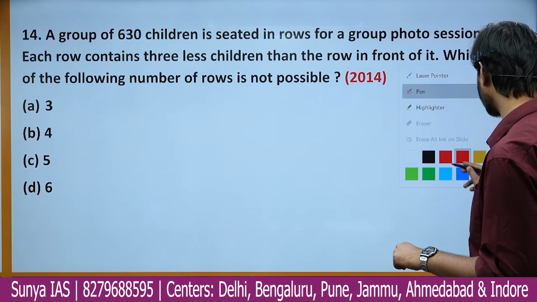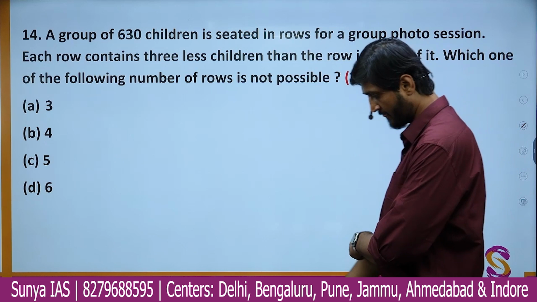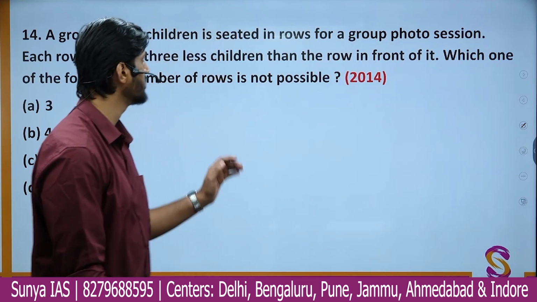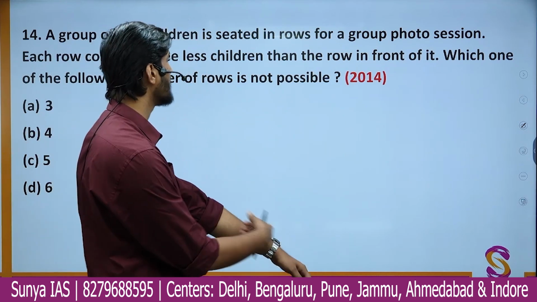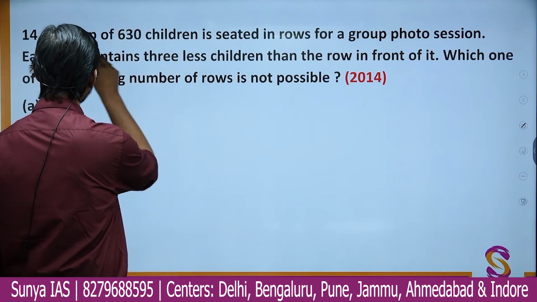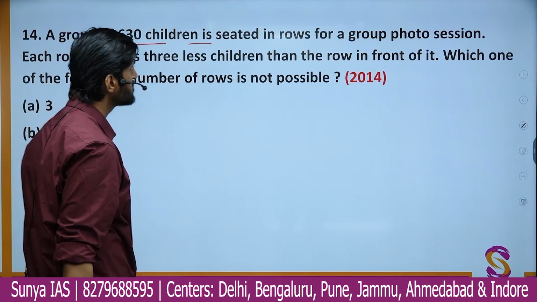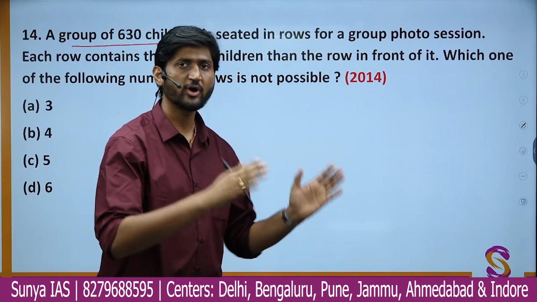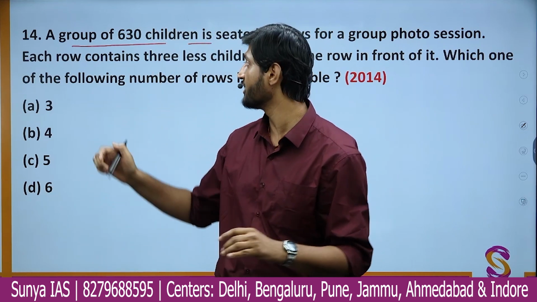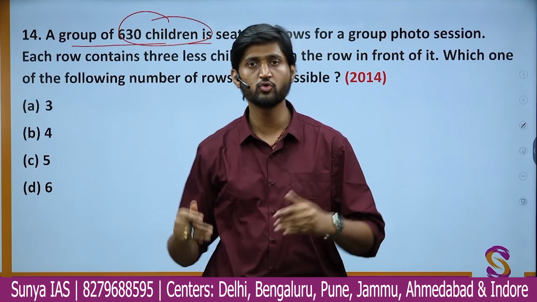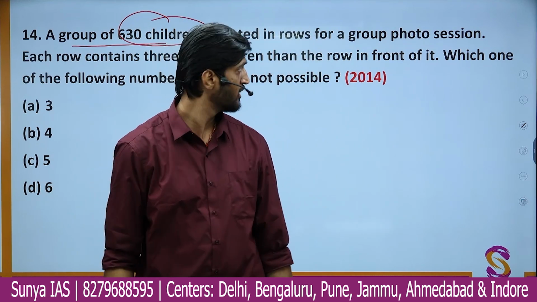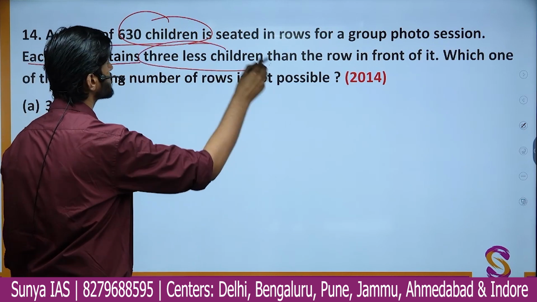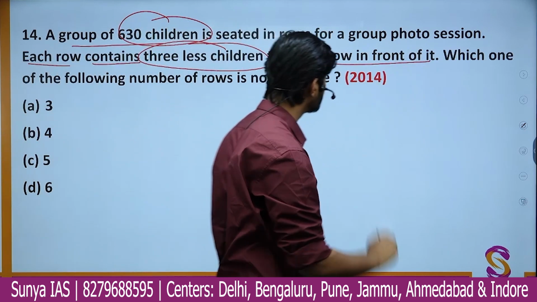Now we have question number 14, and this question is, I am warning you already, quite complex. So let us just do it and then we'll think. We have a group of 630 children seated in rows to form a photo group session. I want to have a group photo session of various students, and a total of 630 children are there. So you need to arrange them in various rows. It says that each row contains 3 fewer children than the row in front of it. Okay.